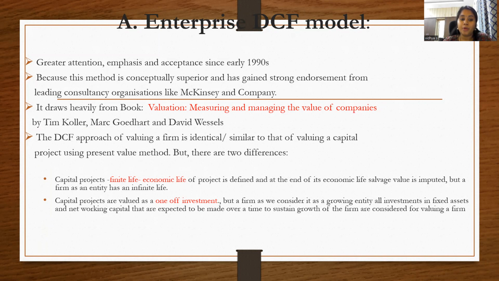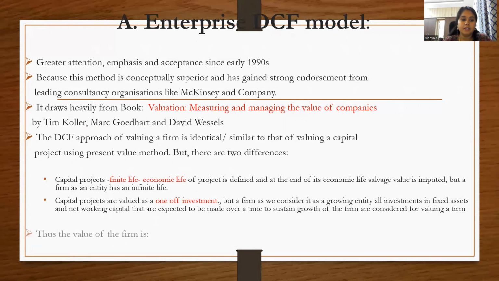One, a project has a finite economic life, and at the end of its economic life salvage value is imputed, but a firm as an entity has an infinite life. Capital projects are valued as a one-off investment, but the firm we consider is a growing entity. All fixed capital investments and net working capital are expected to be made over time to sustain the growth and consider the value of the firm.